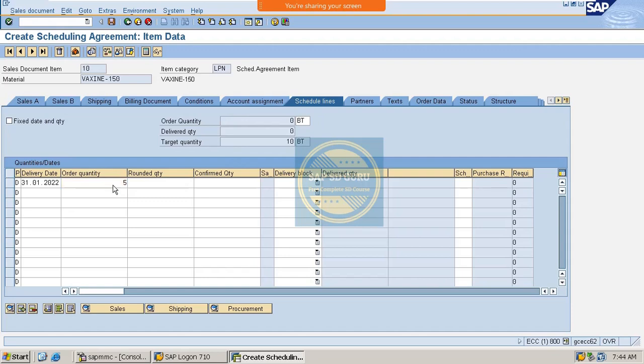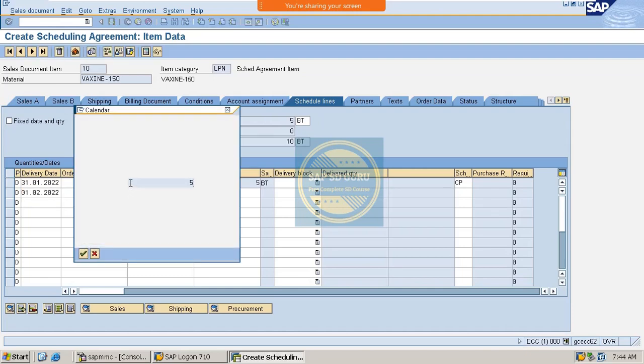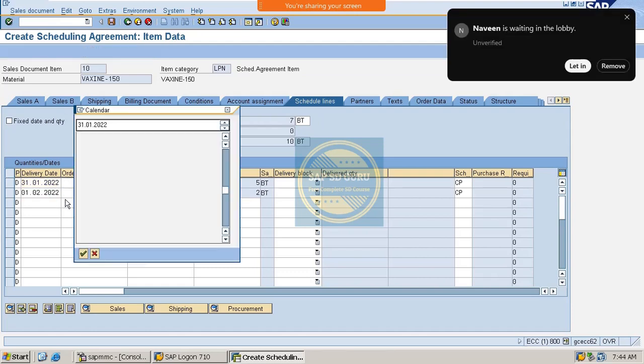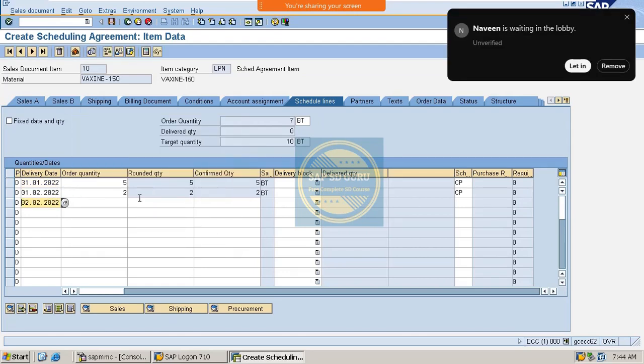So here on 31st we are going to deliver the quantity of 5. Okay, and on 1st we are going to deliver the quantity of 2. Okay, and on 2nd we are going to deliver the remaining quantity of 3.